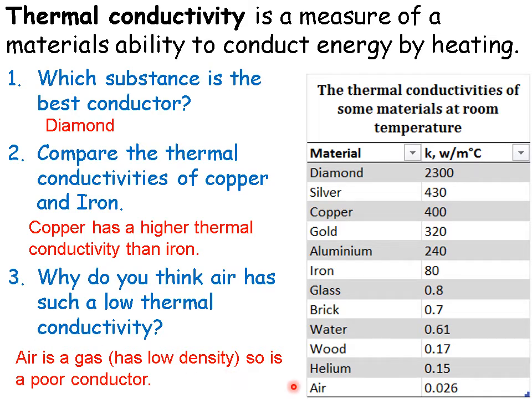Helium is also a gas, but the particles of helium are lighter than the particles that make up air. So what that means is when heat energy is passing through helium, the particles can travel more quickly and pass on the heat energy from one place to another a bit more quickly. So even though helium is a gas, it's got a higher thermal conductivity, even though thermal conductivity is still quite low.